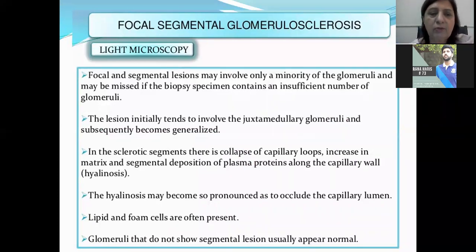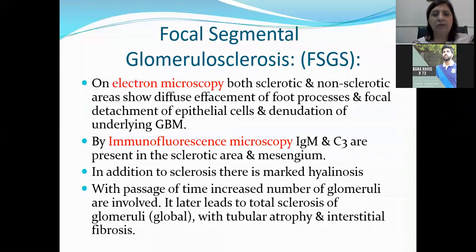I've told you the sclerosis and hyalinosis is because of the entrapment of the plasma protein, which got lodged, and the later fibrosis occurs. So some of the glomerular capillaries in the same glomeruli can undergo sclerosis, while others appear normal, okay, as I've shown in the photomicrograph. Next is the electron microscopy.